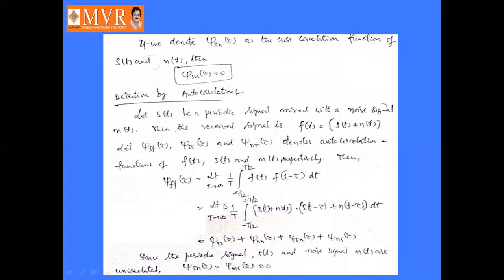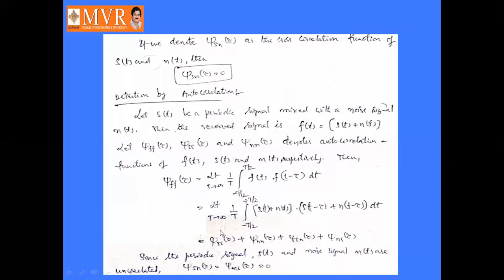So it is equal to limit T tends to infinity, 1 by T integral from minus T by 2 to plus T by 2 of s of t plus n of t. In the same manner, f of t minus tau becomes s of t minus tau plus n of t minus tau, into dt. Multiplying these two expressions, it becomes s of t into s of t minus tau dt, plus s of t into n of t minus tau dt, plus n of t into s of t minus tau dt, plus n of t into n of t minus tau dt.